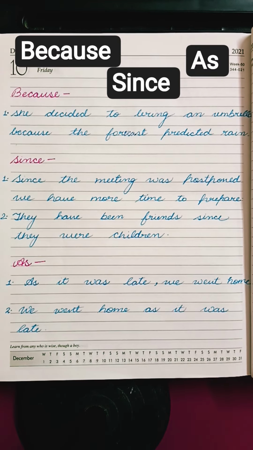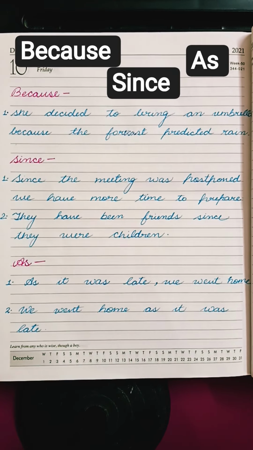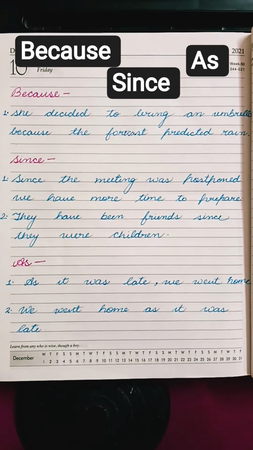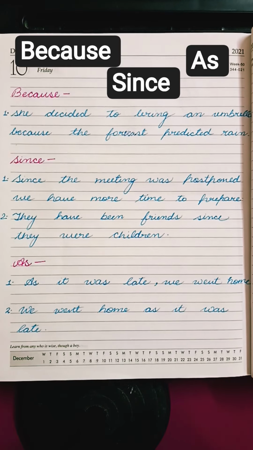Now the second conjunction is since, which is most of the time used in the beginning of the sentence, but sometimes since can be used in the mid of the sentence when there are two clauses in the sentence. So yes, since most of the time is used in the beginning of the sentence, but sometimes it can be used in the mid of the sentence only when there are two clauses in the sentence.